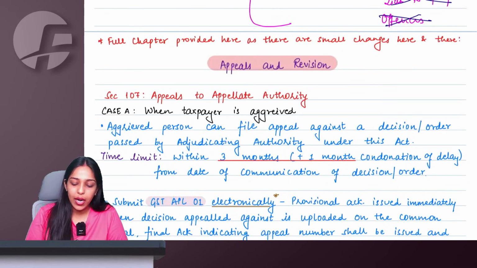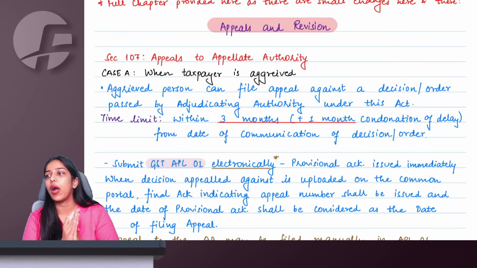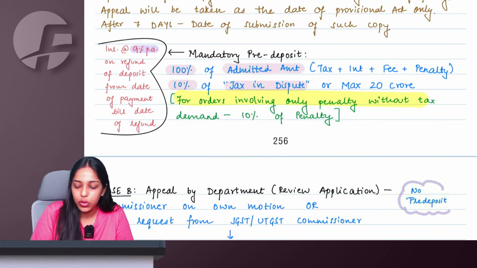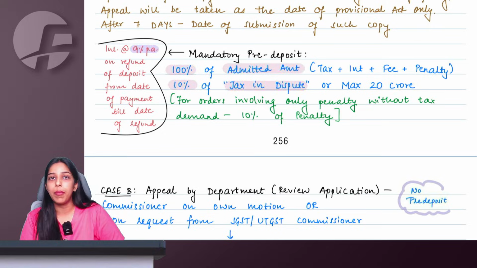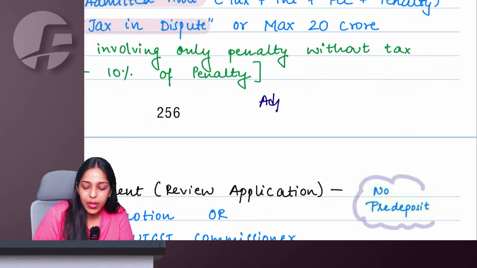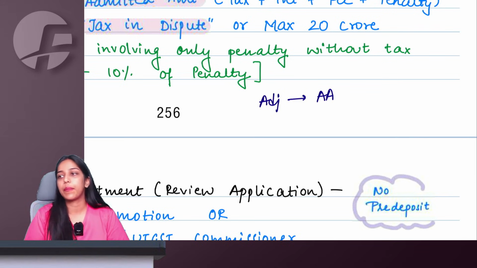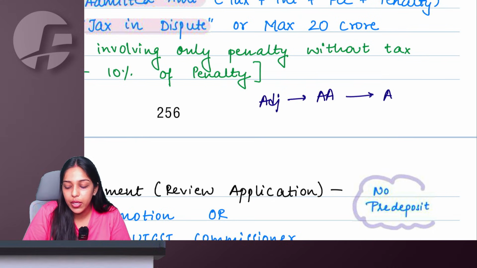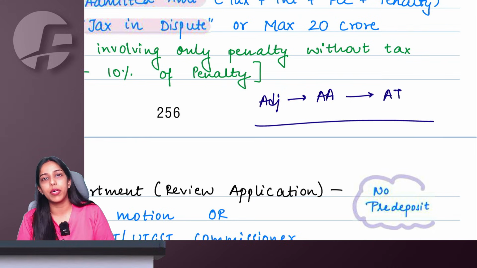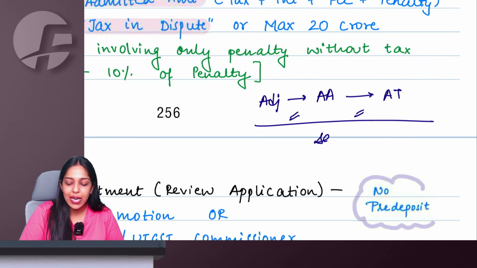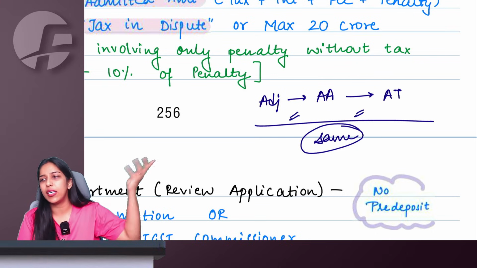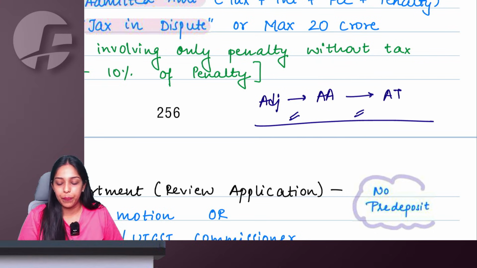Right, ma'am. So we understand the change in the chapter of appeals and revision. The first change is with respect to the pre-deposit part. And this same to same change is applicable in the tribunal part also. Meaning, ma'am, when I go from adjudicating authority to appellate authority, I have to pay some pre-deposit. When I go from appellate authority to appellate tribunal, if I am aggrieved, again I have to pay pre-deposit. And both the pre-deposits are the same. Earlier they were different. The tribunal deposit was double, but they amended it in the last attempt only and made it the same.